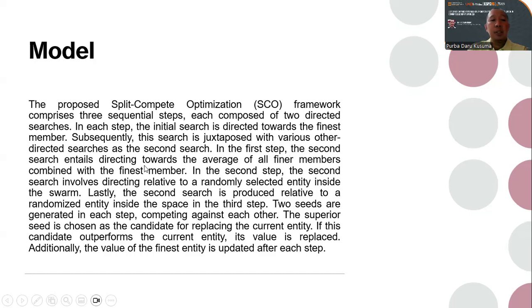In the first step, the second search entails directing toward the average of all finest members. In the second step, the search compares the motion toward the finest member with the randomly generated member, and the third one is motion toward a randomly selected solution within space.